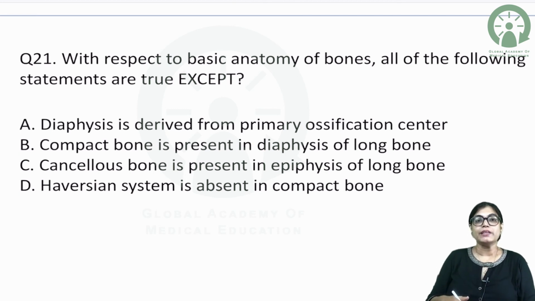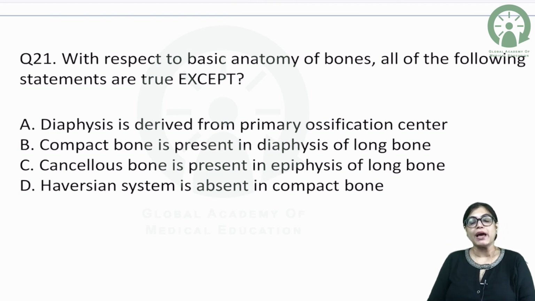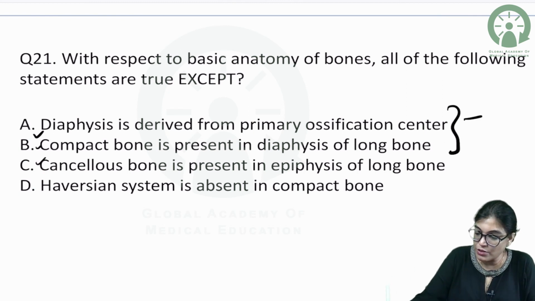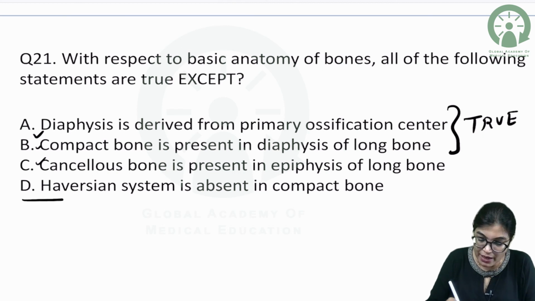When we are talking about diaphysis, we know that it is present in the shaft region of the bone. So definitely the diaphysis is derived from primary ossification center. Compact bone is present in diaphysis of long bone. Cancellous bone is present in epiphysis of the long bone. In the shaft region we have the compact bone, and cancellous bone is present at the ends, that is epiphysis. That means A, B, C, all these three statements are true statements about the anatomy of the bones, but the odd man out is D.